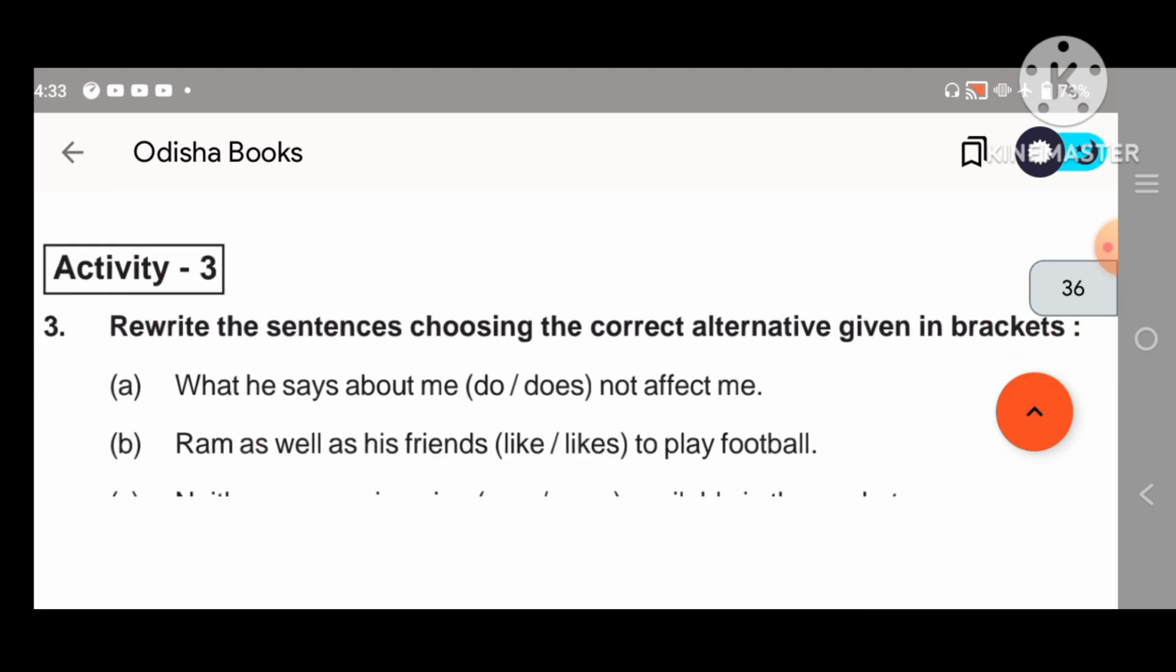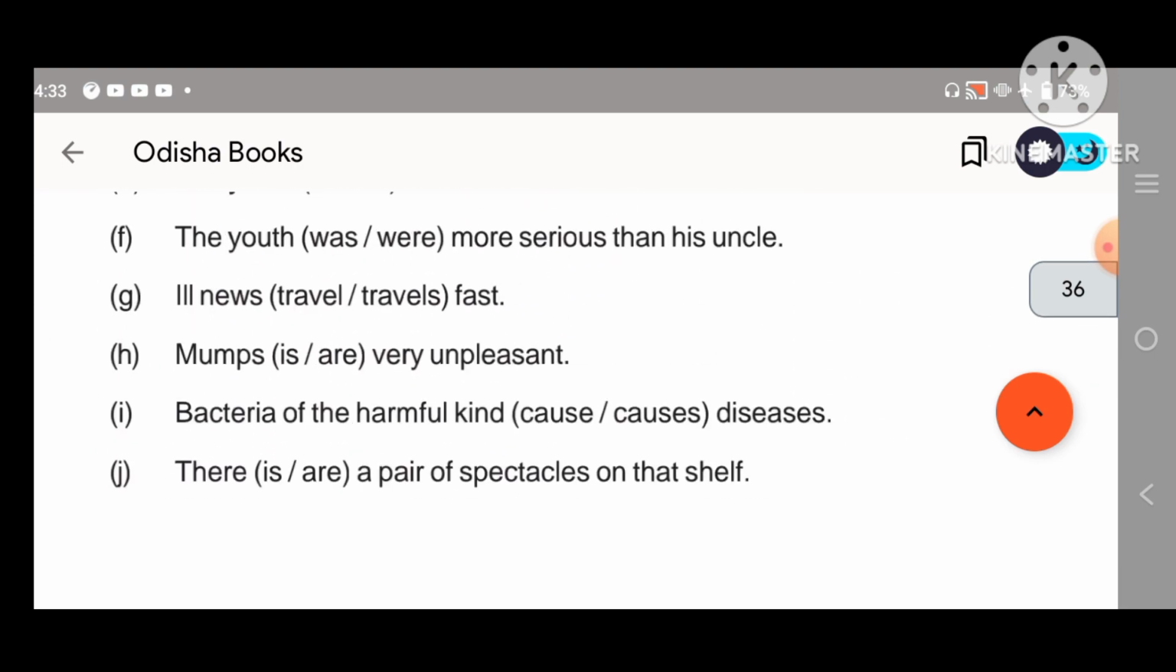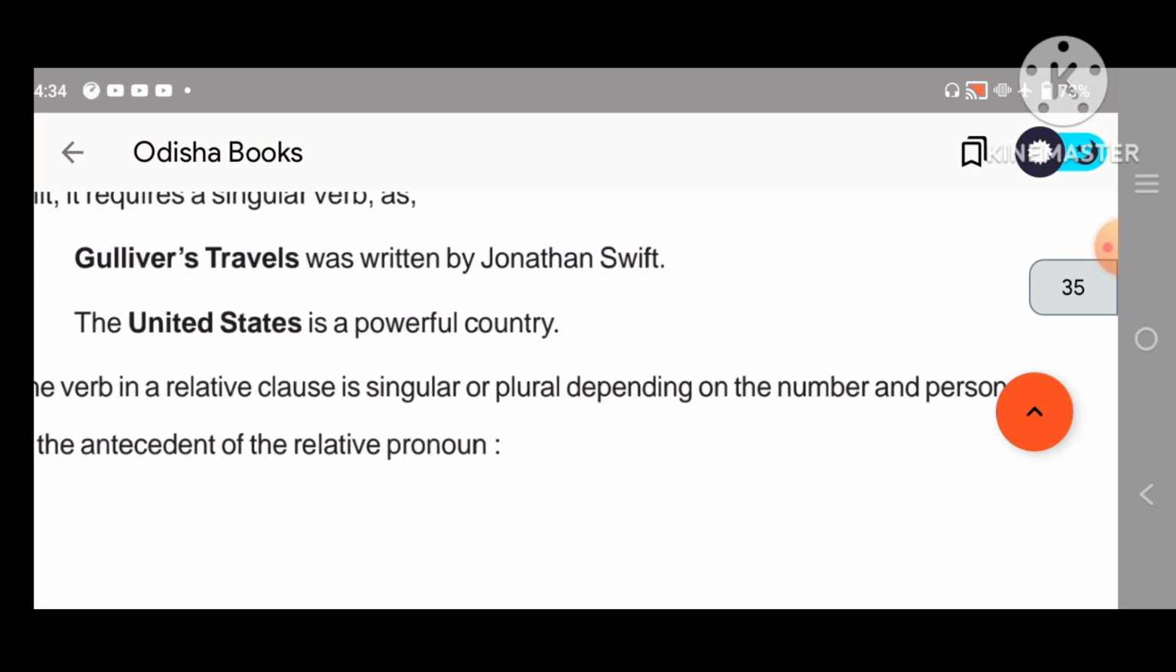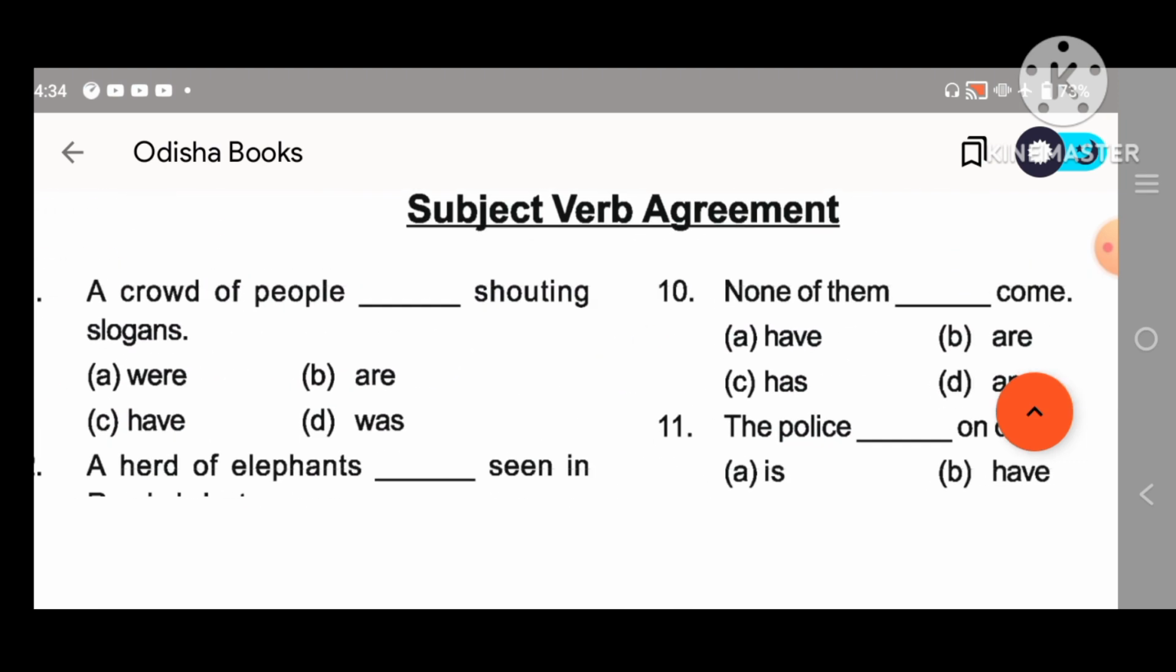Okay, I think all these are completed. Now come to the MCQ section. Okay, so my dear students, we have already explained the rules. Now we will do some MCQs. Revise all these things and we will do some exercises.